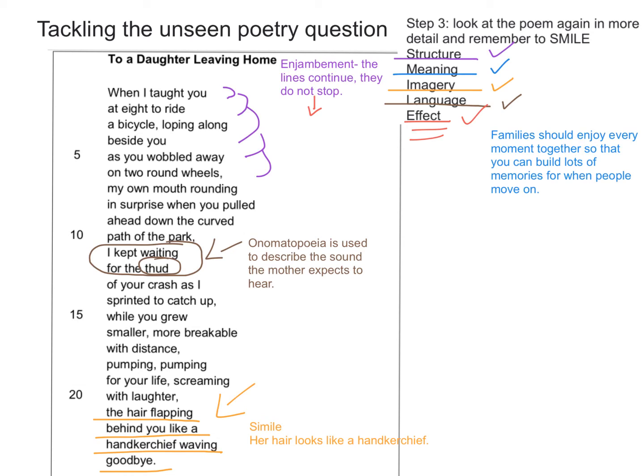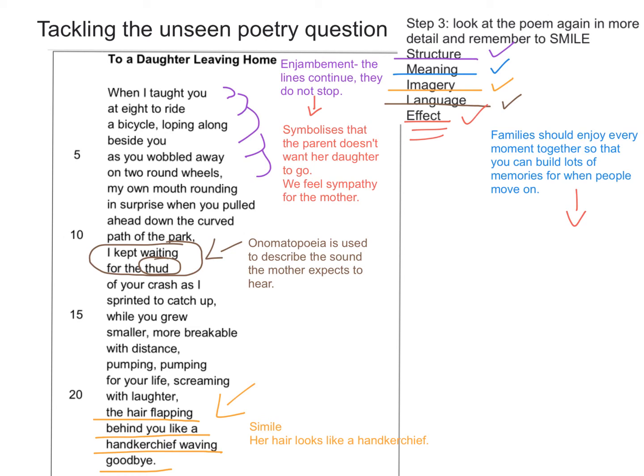If we think of this point as something symbolic, then we might think that the speaker in the poem is thinking about how they don't want their time with their daughter to end. They don't want their daughter to go. And as we know in the poem, the daughter is leaving home.